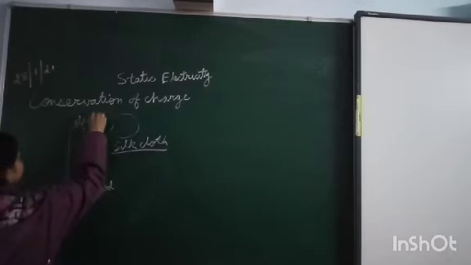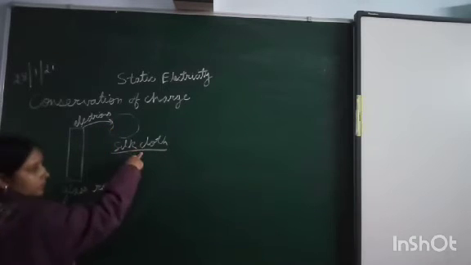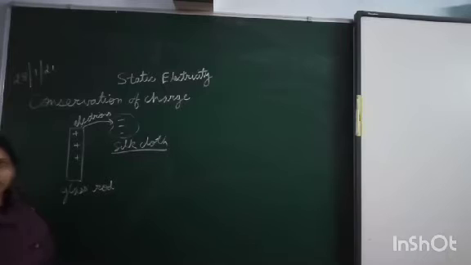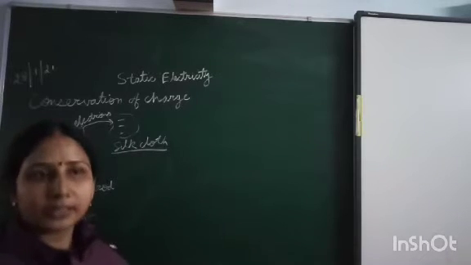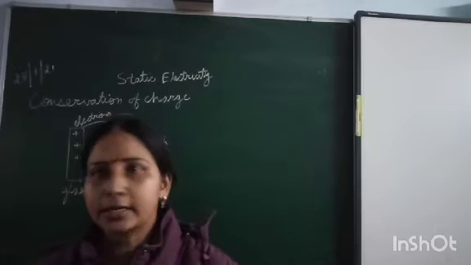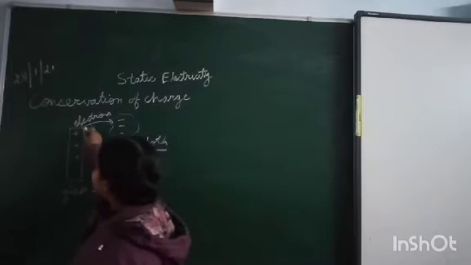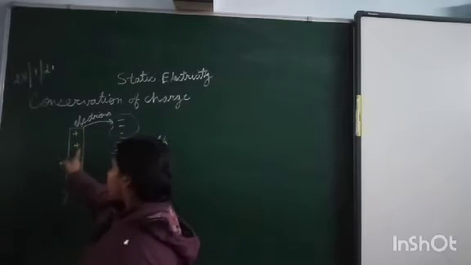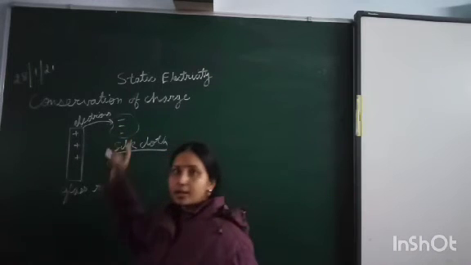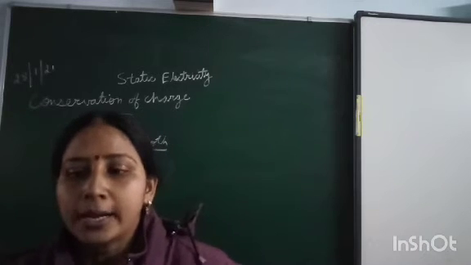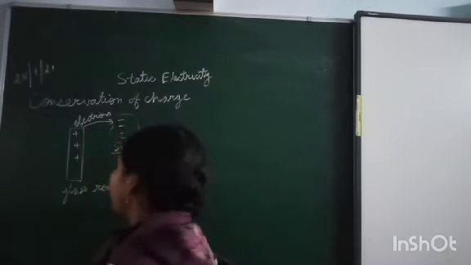So electrons are transferred from the glass rod to the silk cloth, and when this happens, the glass rod becomes positively charged and the silk cloth becomes negatively charged. Whatever amount of charge is lost by the glass rod, the same amount of charge is transferred to the silk cloth. In this way, if I ask what is the total charge in this system, 3 positive charges and 3 negative charges, when we add up the charges, the total charge of the system becomes 0. In this way, the law of conservation of charge says that